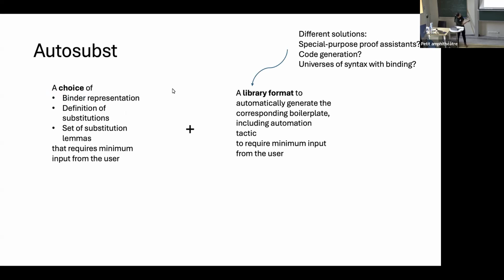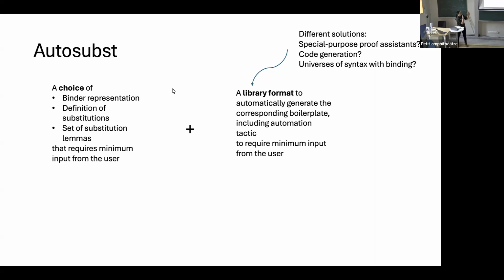Okay, and I should say that how Autosubst generates things, we will see in a moment. It basically gives us a file with all the output. It is not the only solution to this, and some people might say that it's not the right solution for a library, and I won't argue about this, right? I think there are different approaches which have different pros and cons.